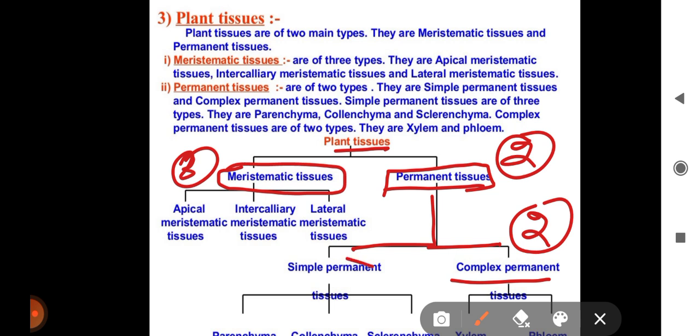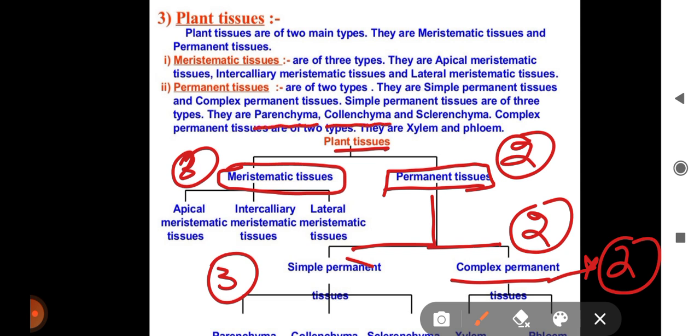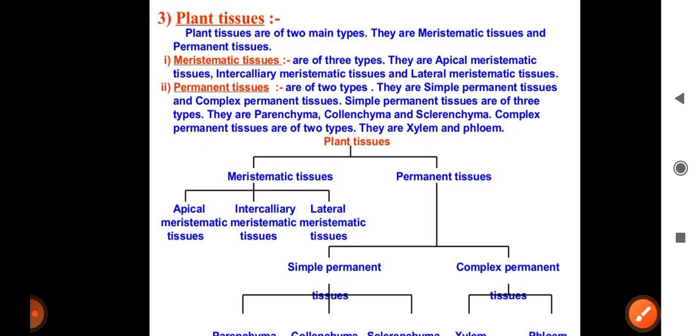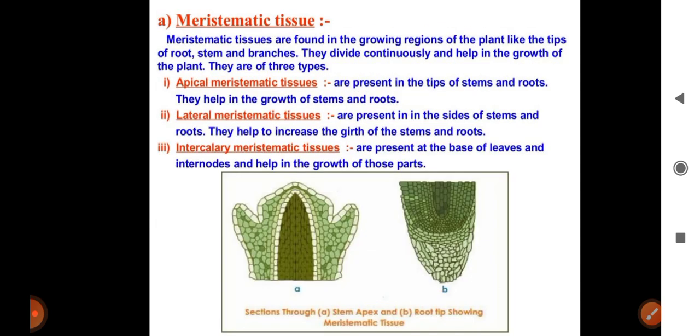The simple permanent tissue is divided into three parts, parenchyma, collenchyma and sclerenchyma, and the complex permanent tissue is divided into two parts, xylem and phloem. So let us read this chart only for today's session. In the next video we will study meristematic tissue and its definition.